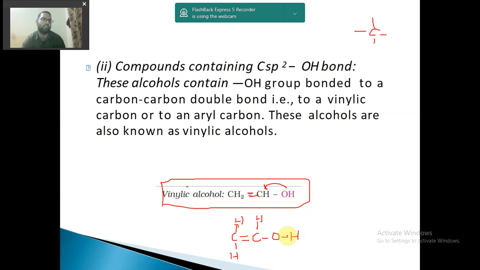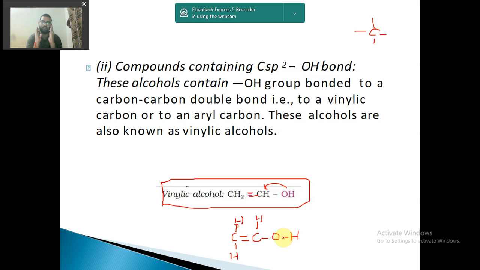Oxygen needs to complete its octet. The atomic number of oxygen is 8, so it needs 2 electrons in the outermost shell. It is completed by sharing this electron from here and this electron from here, and this electron is of oxygen only. So oxygen needs 2 bonds. This is 1 bond, this is 1 bond. So everywhere oxygen will need 2 bonds. Remember, carbon will need 4 bonds, hydrogen will need 1 bond.